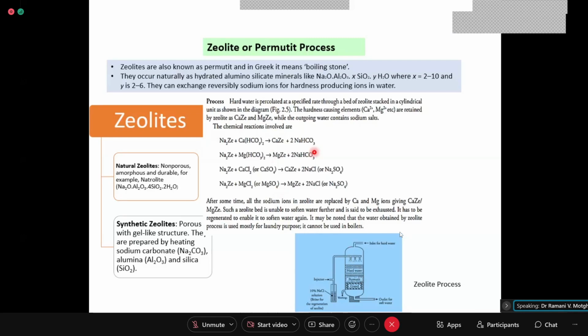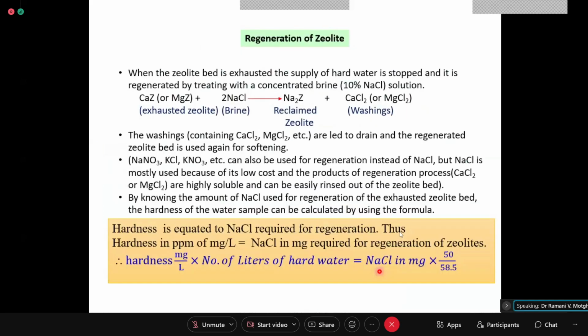Okay, and the time reaches that after a specific number of liters of hard water have been softened through this, the zeolite bed is no more able to soften the hard water added from here. So it is exhausted. In such a condition, we say that the zeolite is exhausted and you need to regenerate it. Okay, so the other half of the cycle is regeneration.